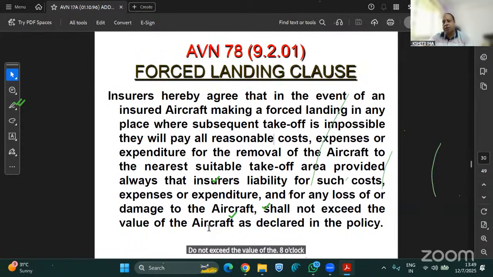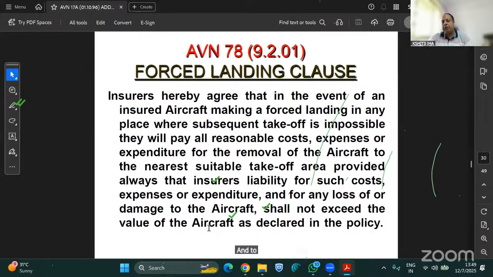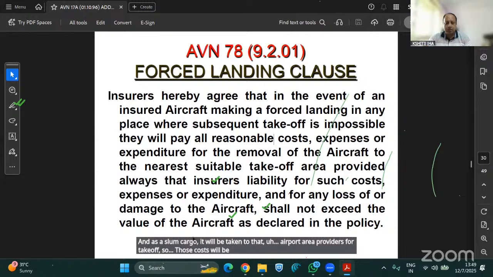So, suppose a forced landing has been done, and to take off, that aircraft has to be brought to the airport again, say by road or by using a slung cargo. It will be hung by some other helicopter and, as a slung cargo, taken to that airport premises for takeoff. So those costs will be covered under this clause.